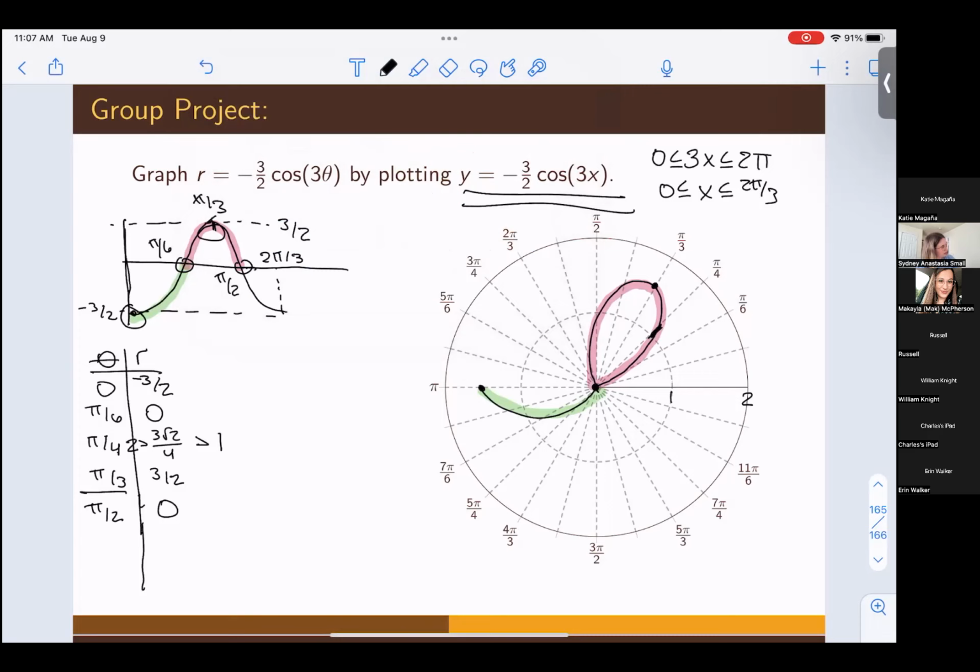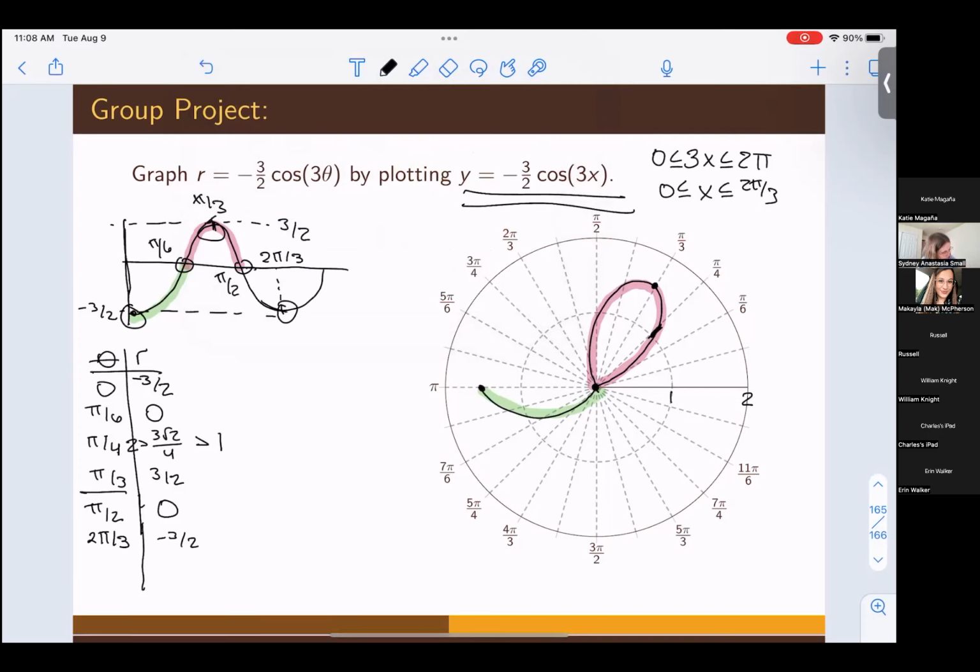Continuing on with more theta values, at 2 pi thirds, we are at -3 halves, I believe. Yeah, because this is 2 pi thirds, that is where the period ends on our graph, but as we'll see in a minute, that is not where the polar graph is complete, so we can't just stop when the period's over. So let's keep going.